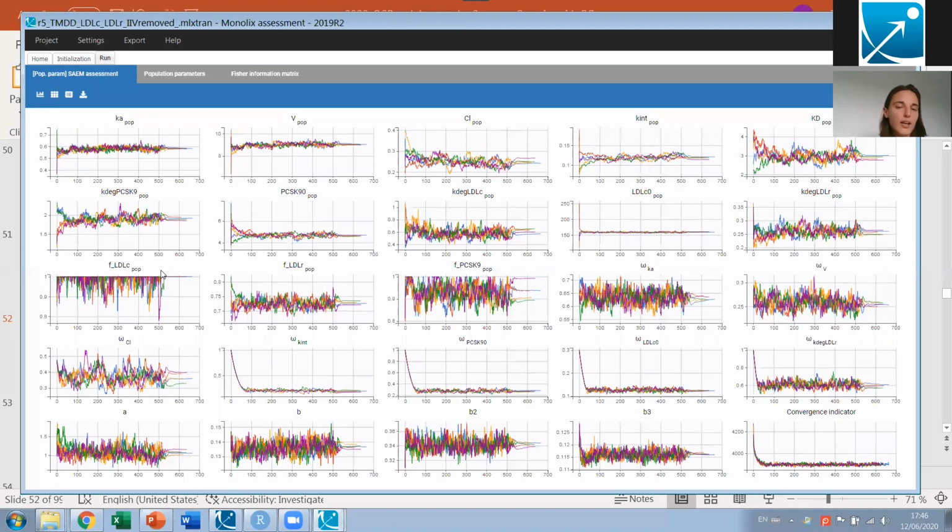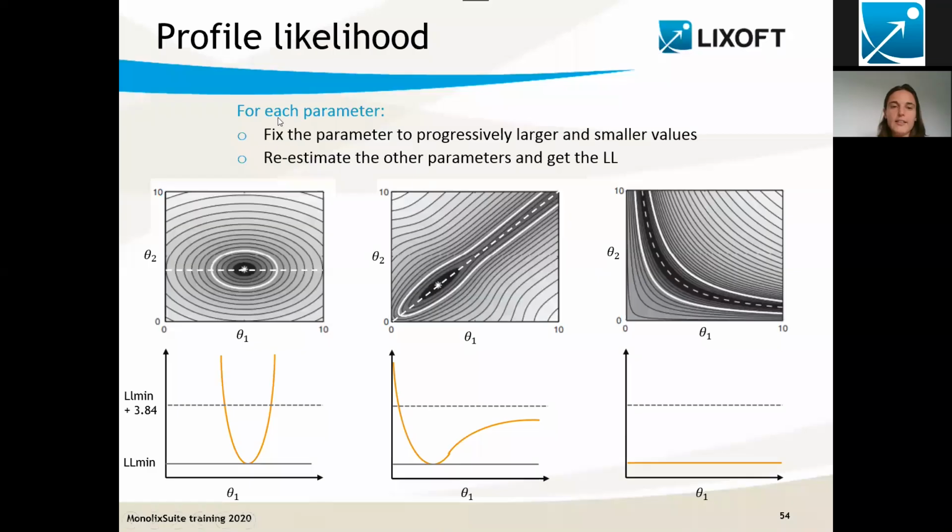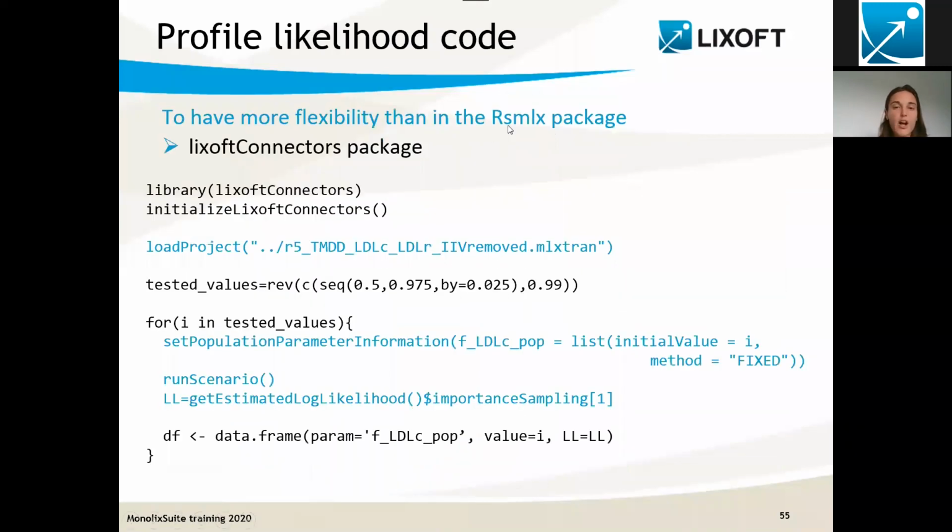And another way to assess identifiability is to do a profile likelihood. That's already something that we have seen yesterday. So you remember the technique is that for each parameter, we're going to fix the parameter to progressively larger and smaller values, re-estimate the other parameters, and check the likelihood. We can do this using the RsMLX package. That's what I have shown yesterday. But actually today, I would like more flexibility.